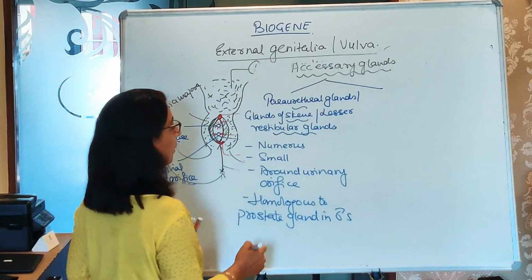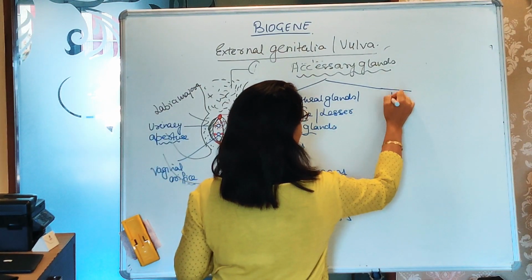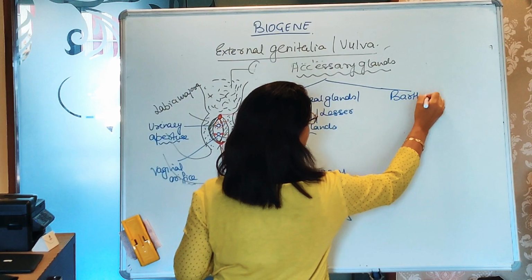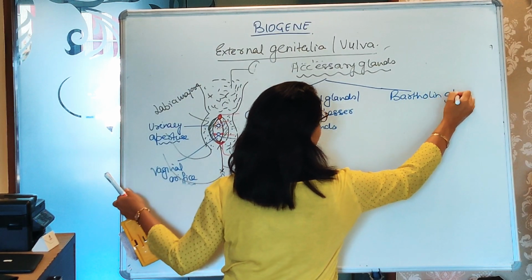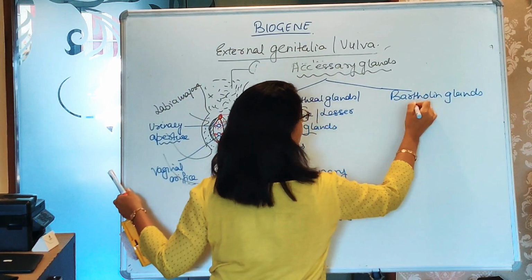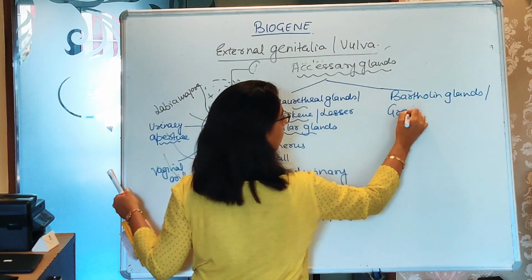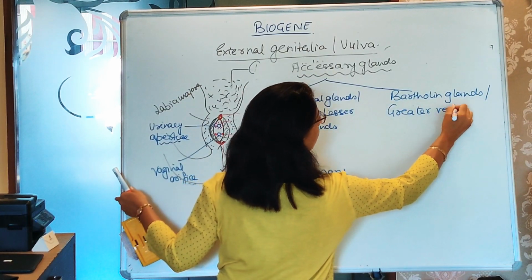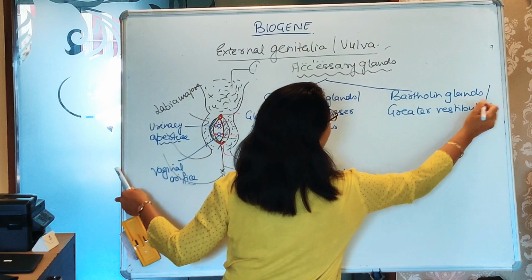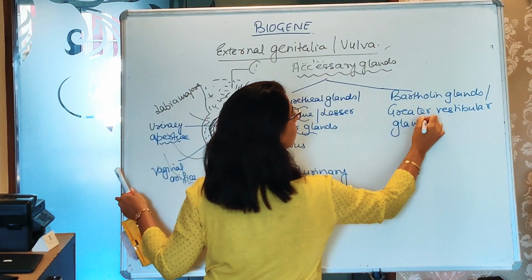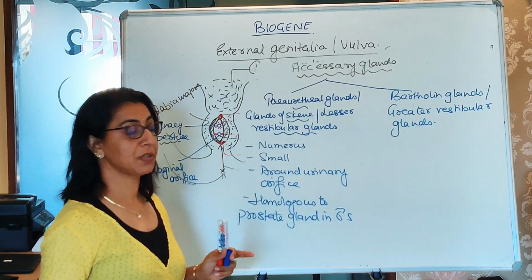And then we have another pair of glands, that is what we call Bartholin glands, or we call them greater vestibular glands.